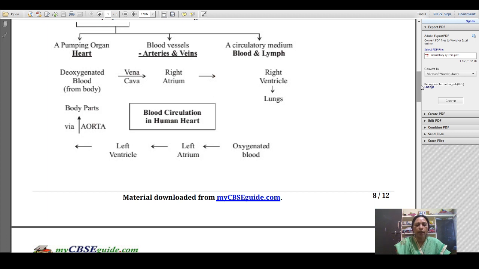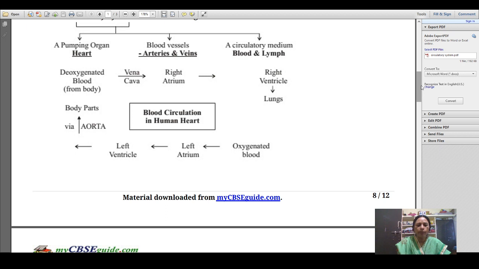the deoxygenated blood from all parts of the body is collected by the vena cava, or the superior vein, and it goes back into the right atrium. Then from the right atrium, the deoxygenated blood goes to the right ventricle. From the right ventricle, this deoxygenated blood goes into the lungs.